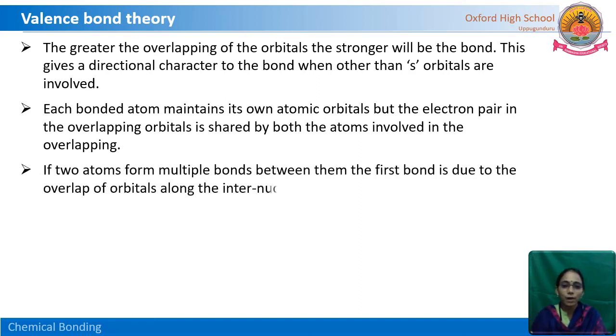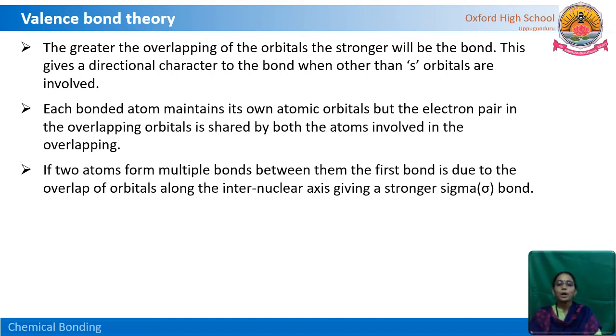If two atoms form multiple bonds between them, the first bond is due to the overlap of orbitals along the internuclear axis, and it is giving a stronger sigma bond. Of course, we are talking about the bonds now. If it is a single bond, there is no problem at all. If it is more than one bond, which one is stronger among these bonds? The first formed bond, that means the first overlapping of orbitals, is along the internuclear axis. That kind of overlapping gives us a stronger bond. That stronger bond is named as sigma bond.